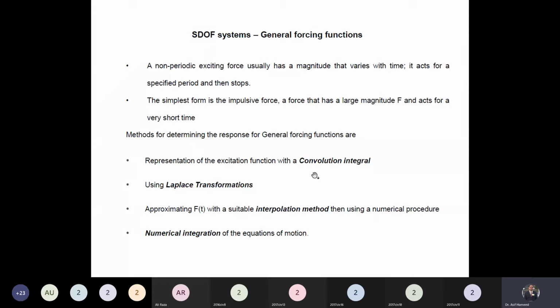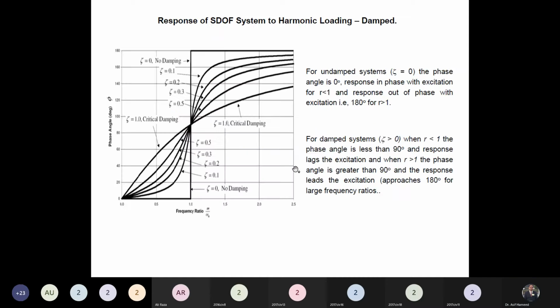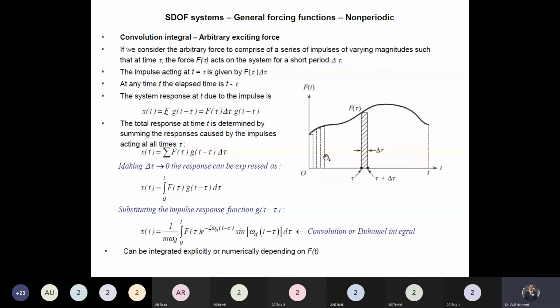Okay, so we have to find out the response of the system due to the non-periodic loading. So non-periodic loading has a magnitude that varies with time. It acts for a specified period and then stops. So one of the simplest methods is we can divide the non-periodic loading into series of pulses. This is an impulse loading.